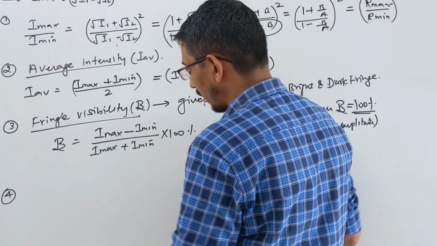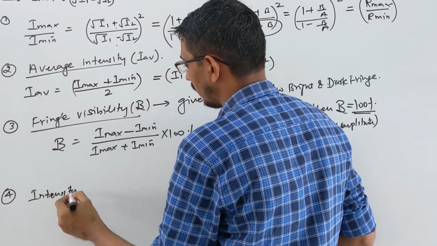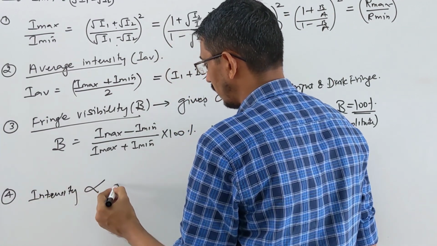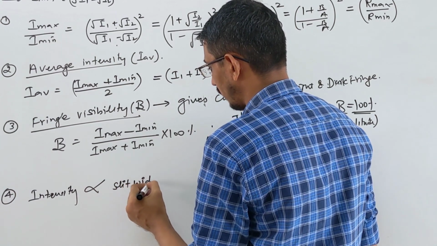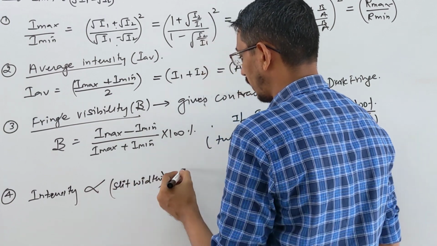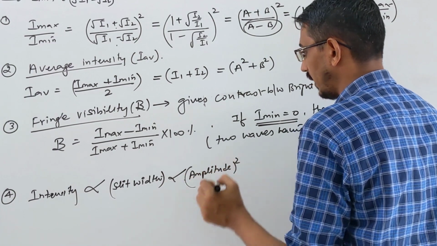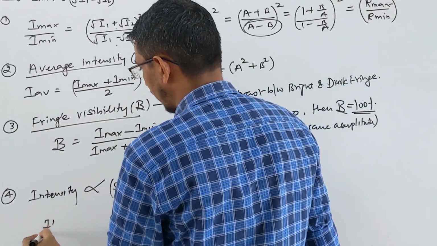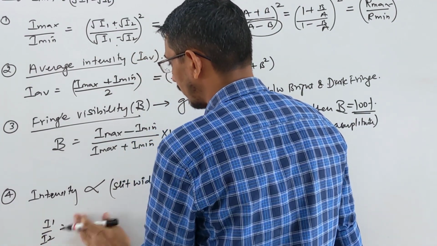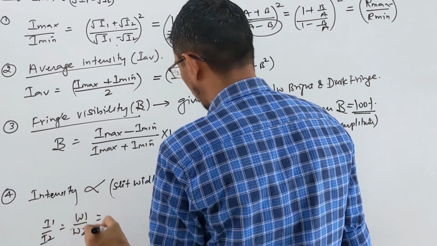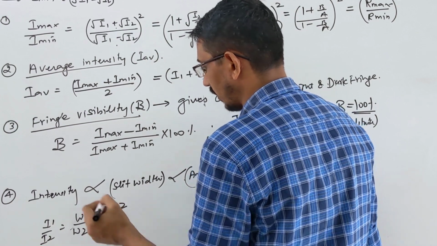So I am writing here, look here: intensity of light is directly proportional to slit width, or proportional to amplitude square, already we know, right? So for intensity I1 by I2, you can write slit width, suppose A1 by A2 width, let's write W symbol, W1 by W2, or in terms of amplitude, A square by B square, something you can write, okay?